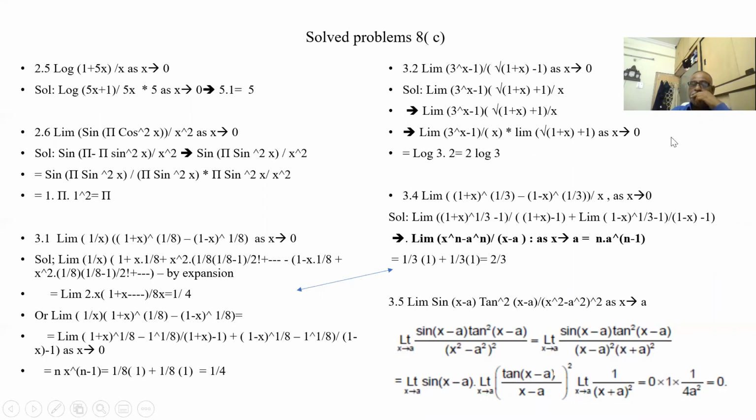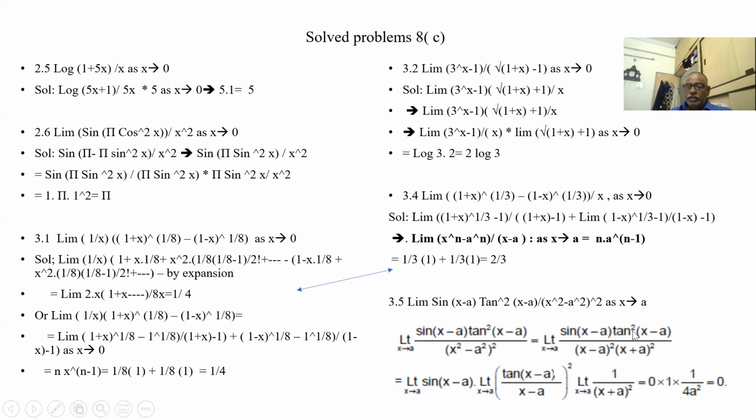Okay. Now this is the same. (1 plus x) whole to the power 1 by 3 we have already studied. Sin of (x minus a) tan square (x minus a) by (x square minus a square) whole square, as x tends to a. So (x square minus a square) whole square is (x minus a) whole square into (x plus a) whole square.